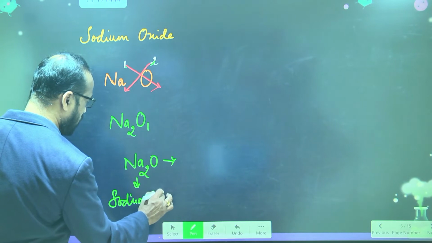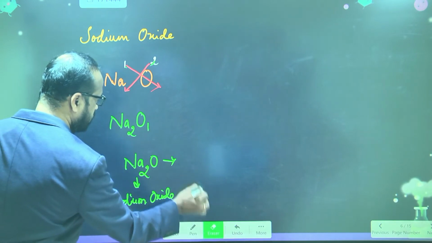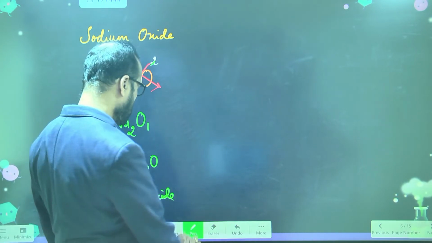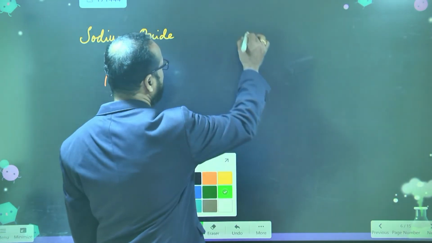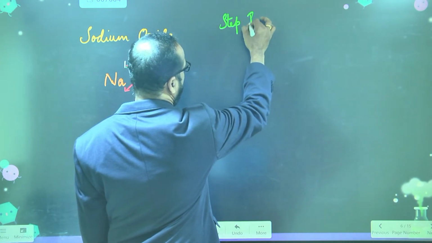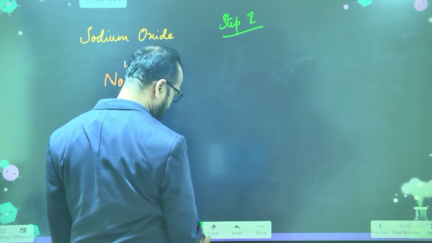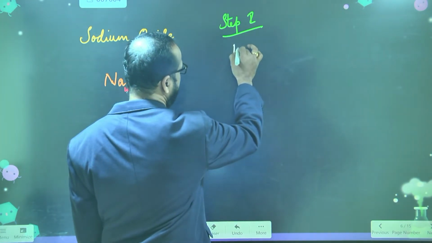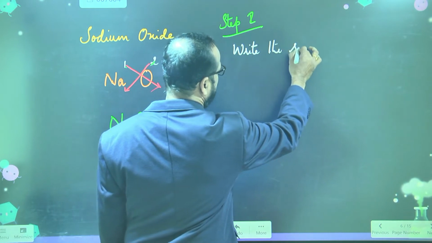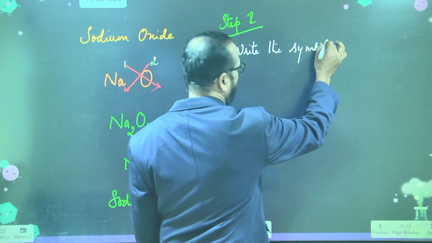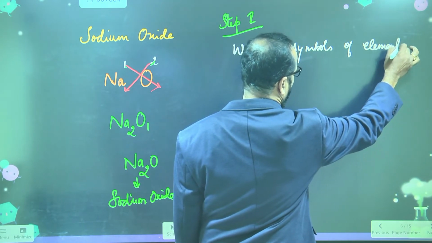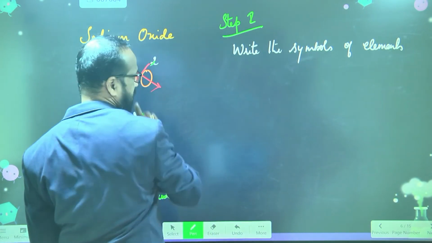Is this clear to you now? How to write? Any doubt? So what is the first step? I'll write it for your sake. Step number 1: write the symbols of elements. First, you have to write the symbols.